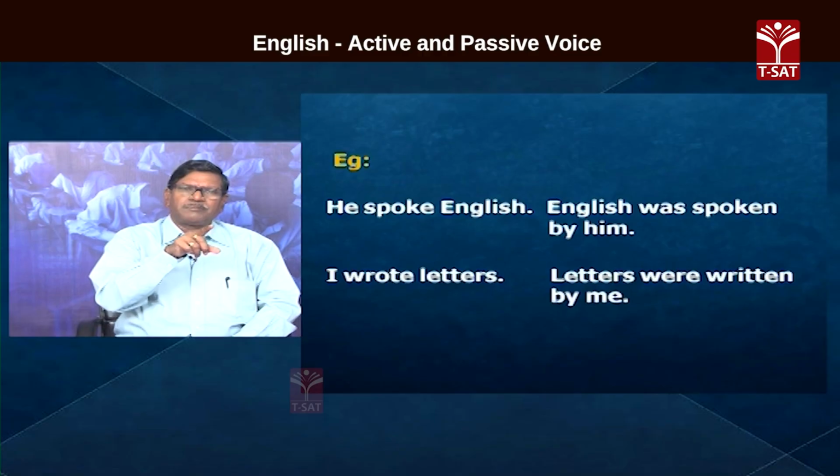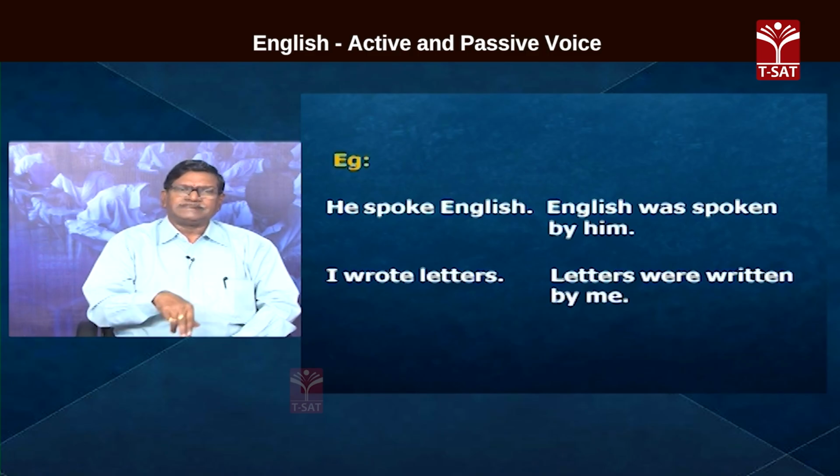Spoke, here the verb is in past tense. When its place is given to the be form, in place of spoke, it becomes was. Be past tense was ganuka was vastundi. He spoke emo spoken avutundi. So, English was spoken by him.